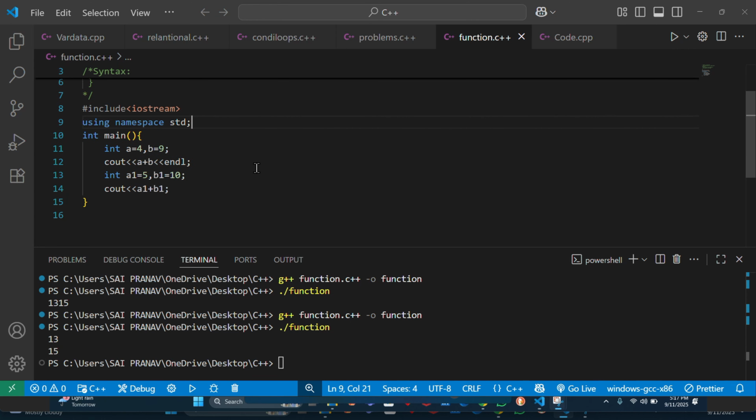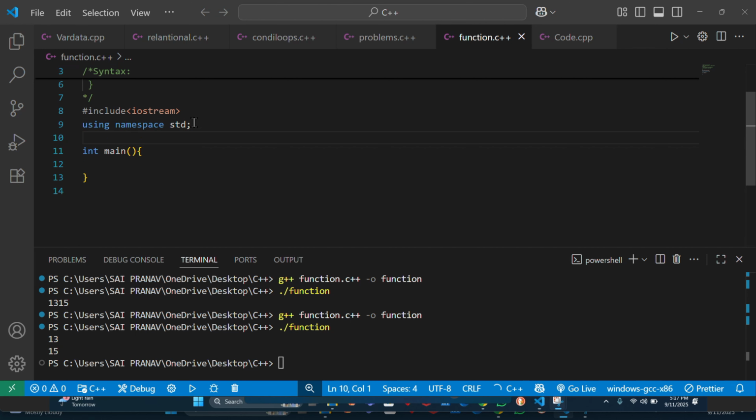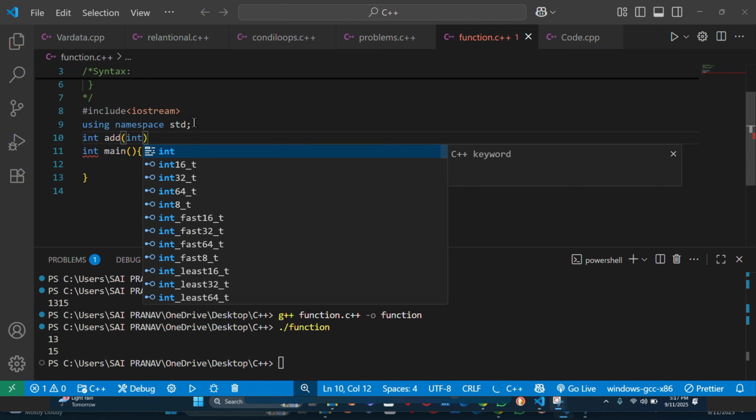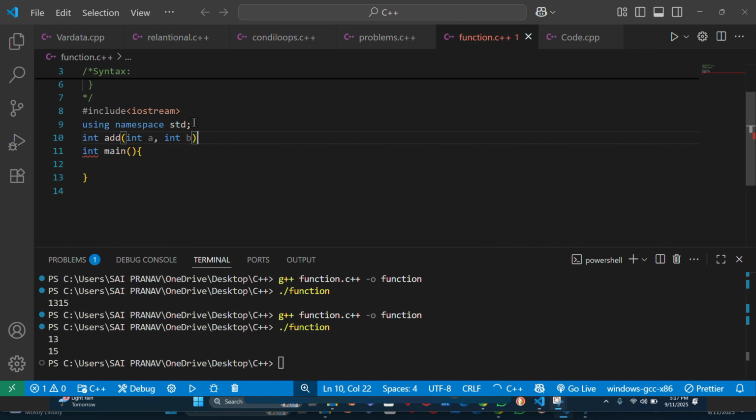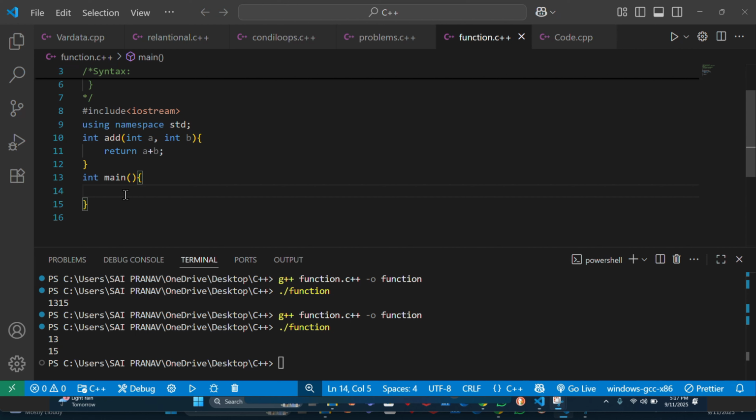Now we will write the same addition program using a function. Before that, let me clear this. Every function should be created above the main method, so you need to write it above the main method. I will give the return type as integer and the function name as add. I will pass parameters, that means creating variables: int a, comma, int b. Since the return type is integer, it will return a number. That's why return a plus b. Okay, we wrote our logic there.